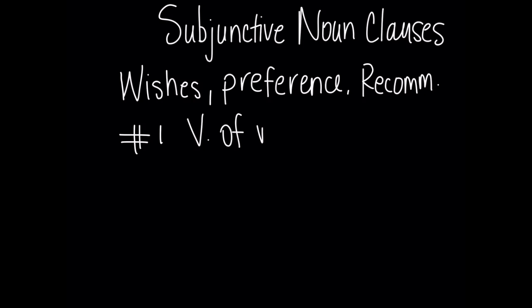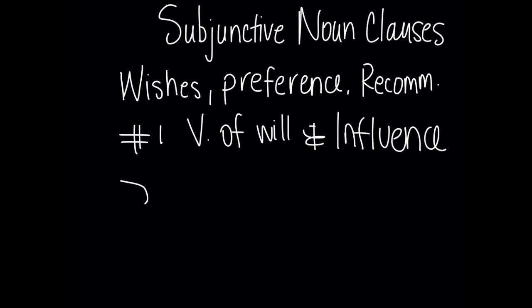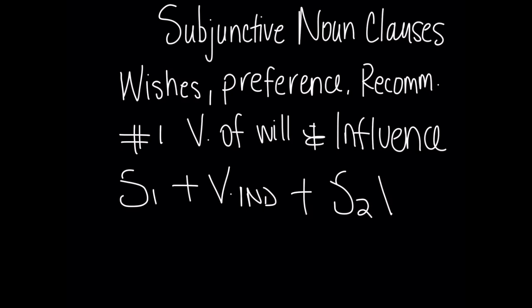So, as I already mentioned, these are verbs of will and influence. And the way it works is we have a subject one with one of those verbs of will and influence, and they take the form of the indicative. We have a subject number two, and the verb then takes the form of the subjunctive. So, for example, insisto en que destruyan los clones.